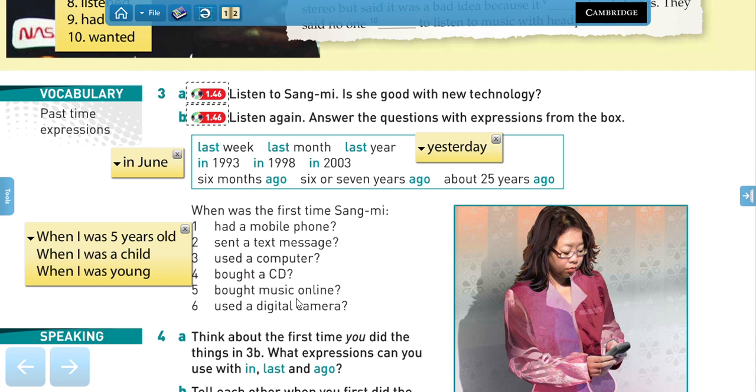What about you? When was the first time you used a digital camera? In my case, the first time I used a digital camera was around 2004, I think. Probably around that time. Can you answer these questions? Try to use different expressions.